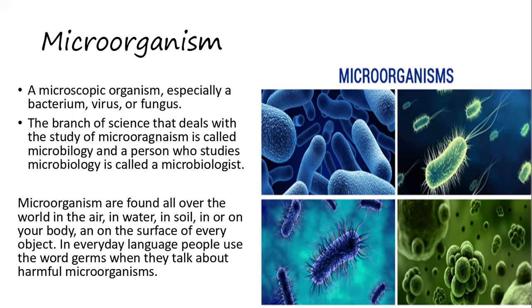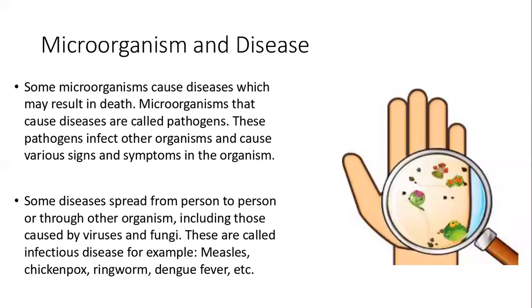A microorganism is a microscopic organism; bacterium, virus, and fungus are examples. Microorganisms and disease. Some microorganisms cause disease which may result in death. Microorganisms that cause disease are called pathogens.